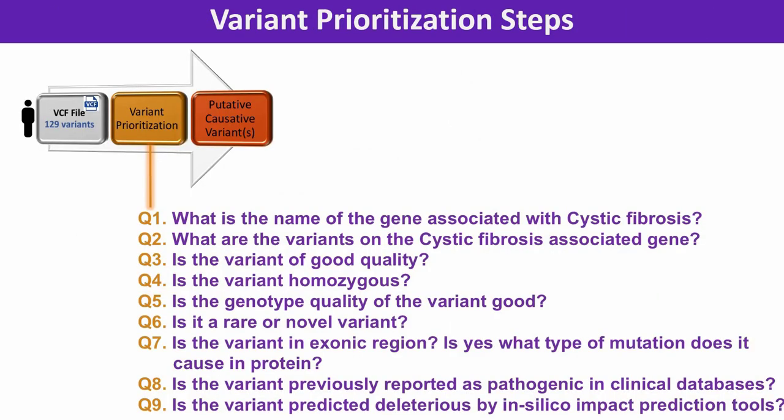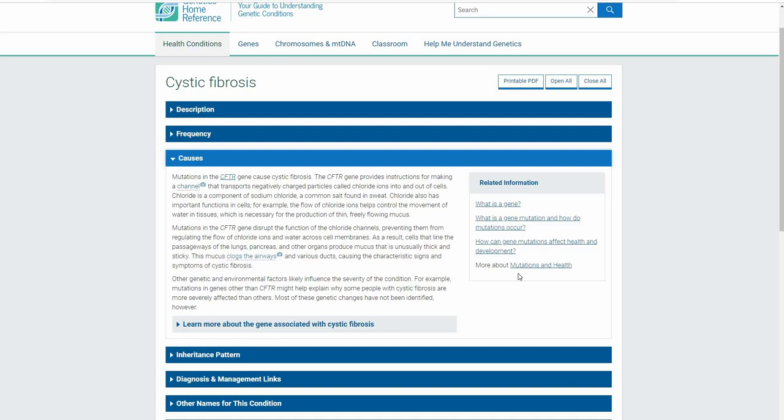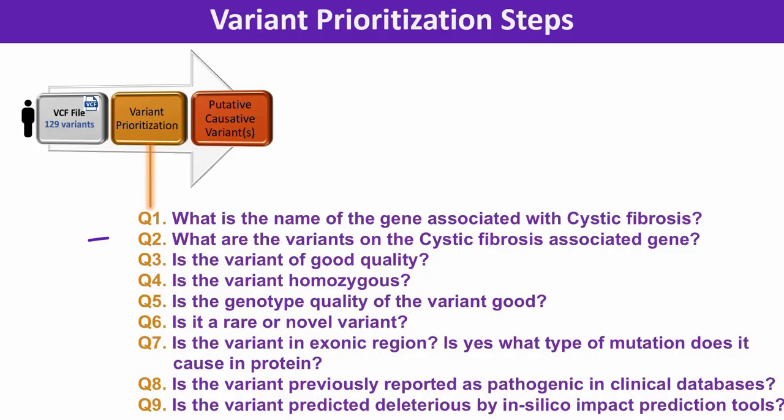Identifying putative causative variants requires variant prioritization steps to be executed. Let's answer a series of questions as part of the variant prioritization step. Question 1. What is the name of the gene associated with cystic fibrosis? As learned from the Genetic Home Reference Database, CFTR is the gene name. Question 2.